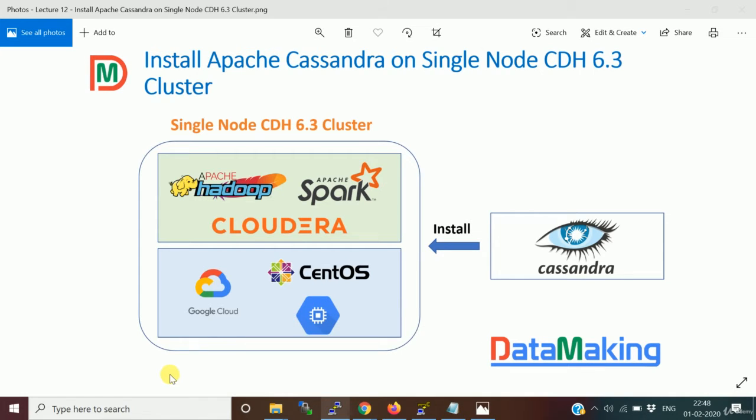I'm going to use this for storing our raw data which is coming from the e-commerce portal and also the point of sale data from any supermarket or retail stores. So we are going to store that retail raw data in Cassandra. Let's install Cassandra on top of your CDH cluster on GCP, Google Cloud Platform.